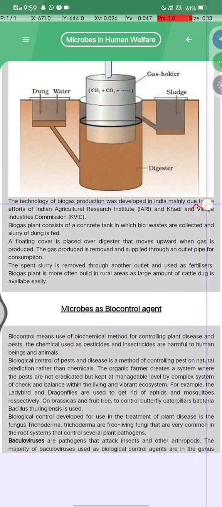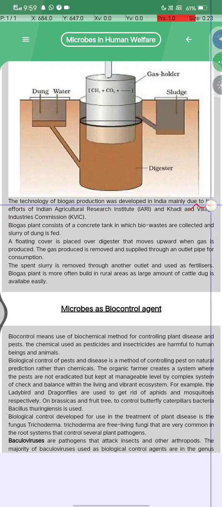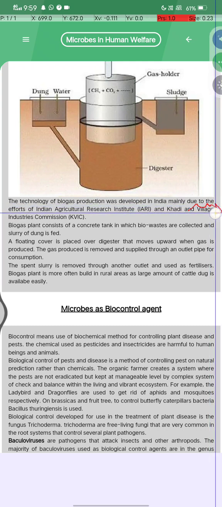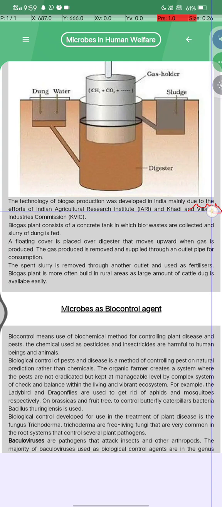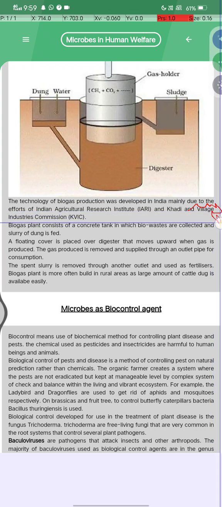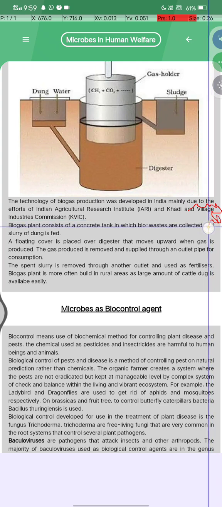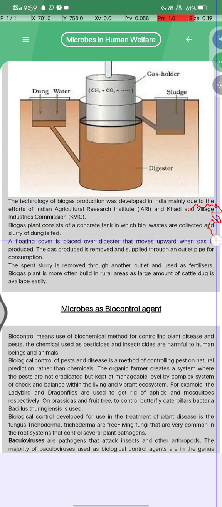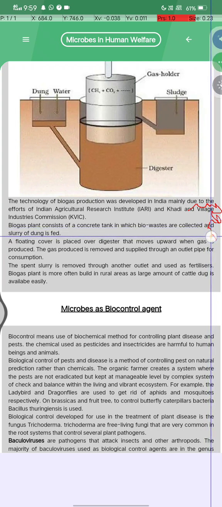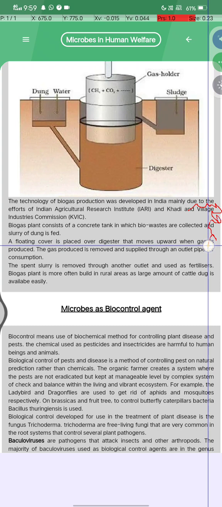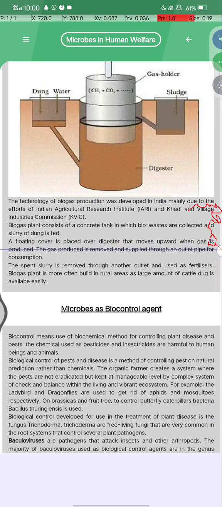The technology of biogas production was developed in India mainly due to the efforts of the Indian Agricultural Research Institute and the Khadi and Village Industries Commission, KVIC. A biogas plant consists of a concrete tank in which bio-waste is collected and a slurry of dung is fed. A floating cover is placed over the digester and moves upward when gas is produced, and the gas is removed and supplied through an outlet pipe for consumption.